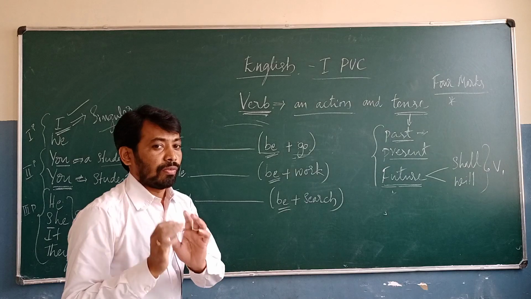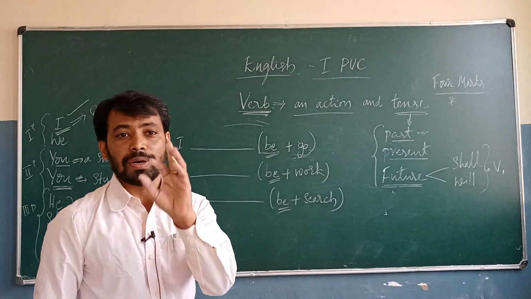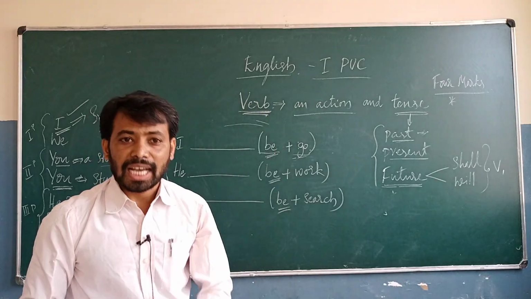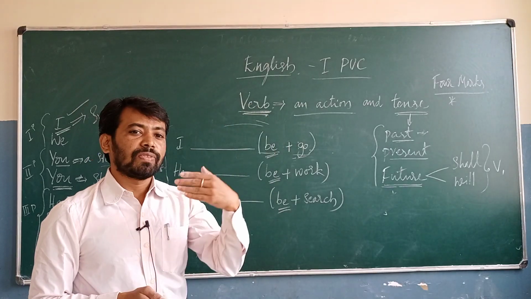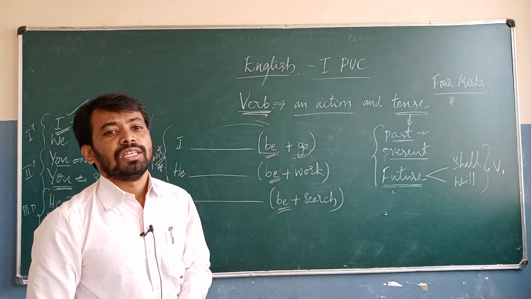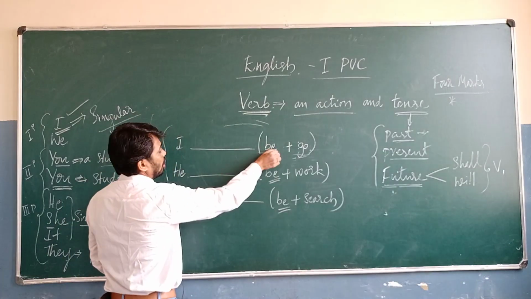So at that time you can observe that the sentence is in continuous tense. That also depends upon the paragraph. The paragraph is in present tense, so I use present tense auxiliary verbs. Okay. If the paragraph is in past tense, we are going to use the past tense auxiliary verbs.